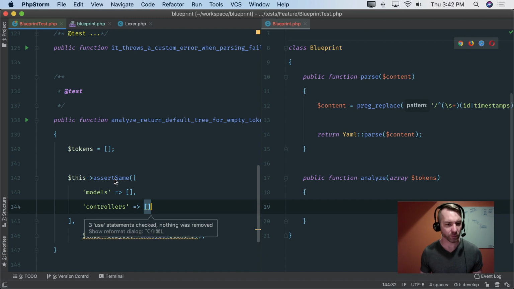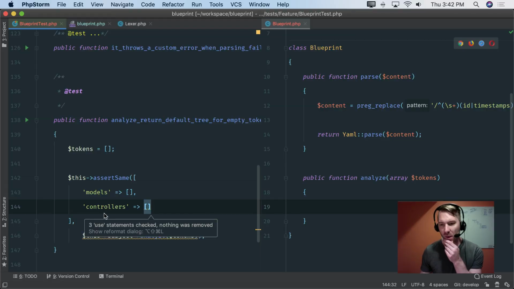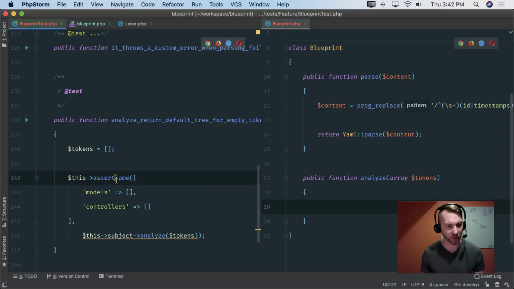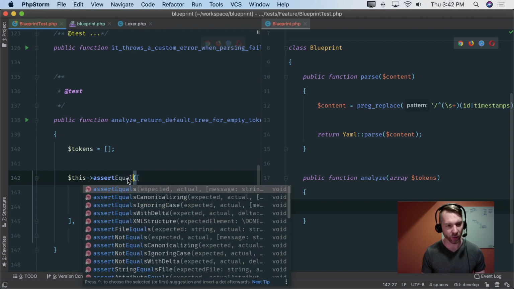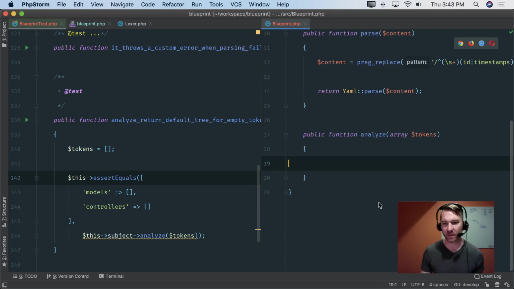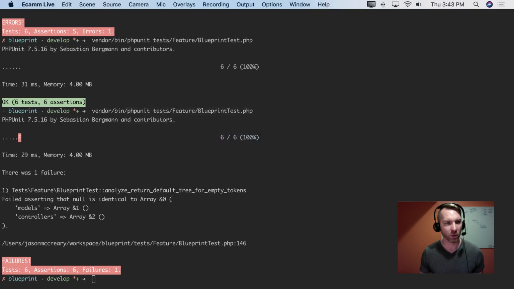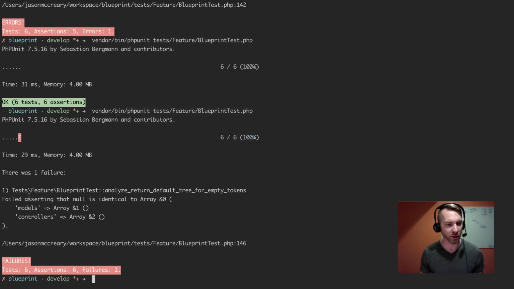Cool. And let's see how that works. Okay, good. So we don't see that this is identical or that it's run that way. So we could probably lighten that up just a bit with equals, because I think same would work here for the defaults, but it might not work in the future because they won't be the exact same memory address. So we'll tone it down with equals here.